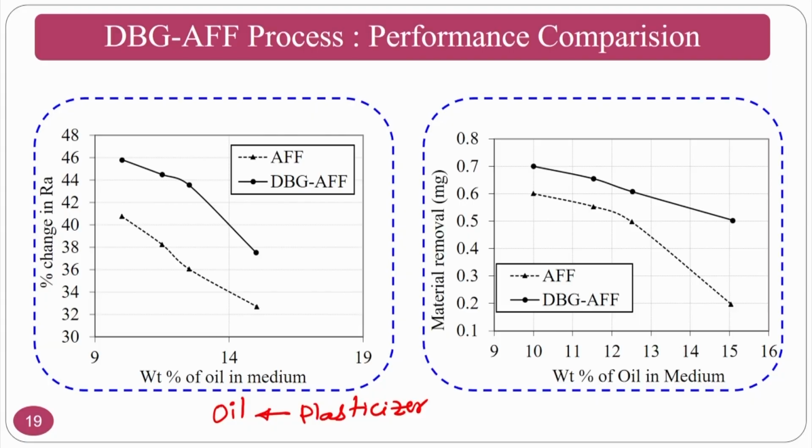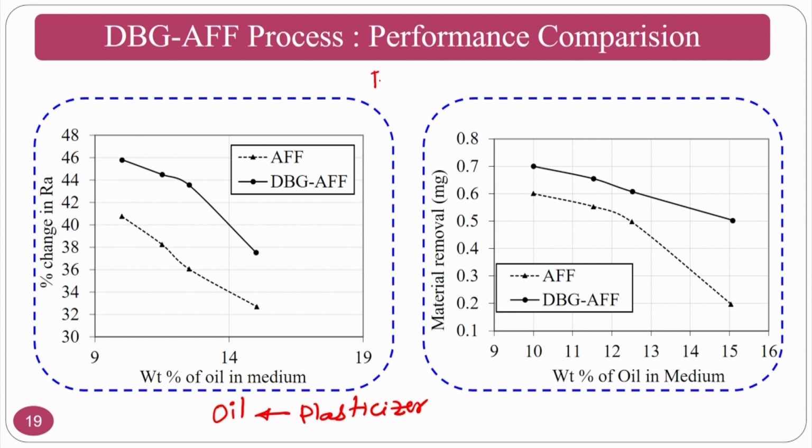If the viscosity decreases, what will happen? The medium flow along the reciprocation will be dominating and radial force will be very less. As you have seen, there is a radial component, that is Fr, and an axial component, Fa. Your Fr is responsible because of the elastic nature and Fa is responsible because of the viscous nature. If your elastic component is less, the radial indentation will be less. That means radial force is less. If the radial force is less, what will happen? The interaction with respect to the surface peak will reduce. That is the problem.